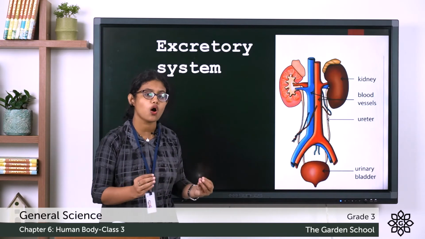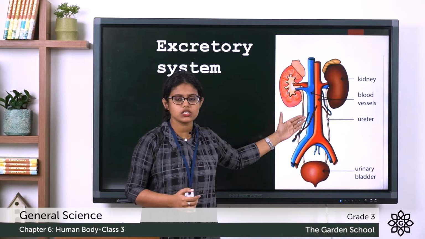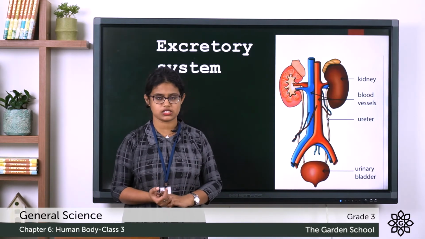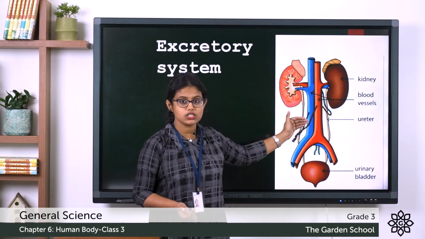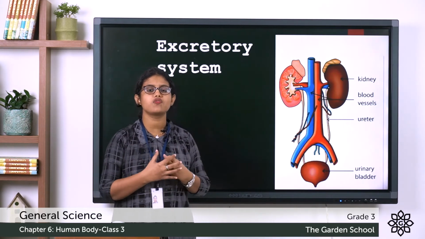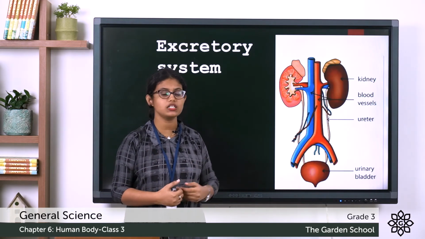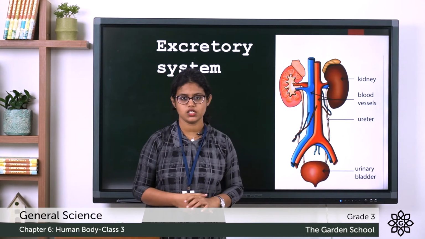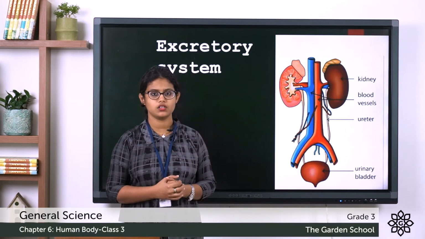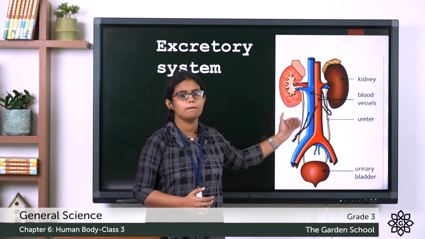So, do you know which organs form the excretory system? They are the kidneys, ureters and urinary bladder. They form the excretory system. So, we need to remove the waste from the blood. The cleaning of blood is done in the kidney. That is called purification. Kidneys purify the blood. These kidneys have filters which remove the waste from the blood.